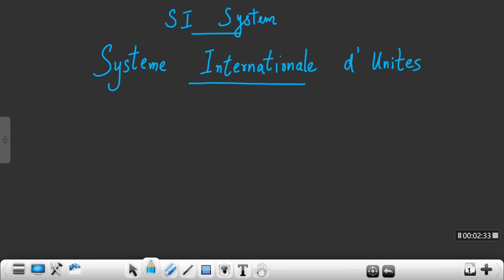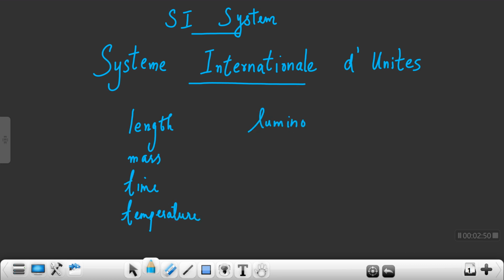The fundamental quantities are length, mass, time, temperature, luminous intensity, amount of substance, and electric current.